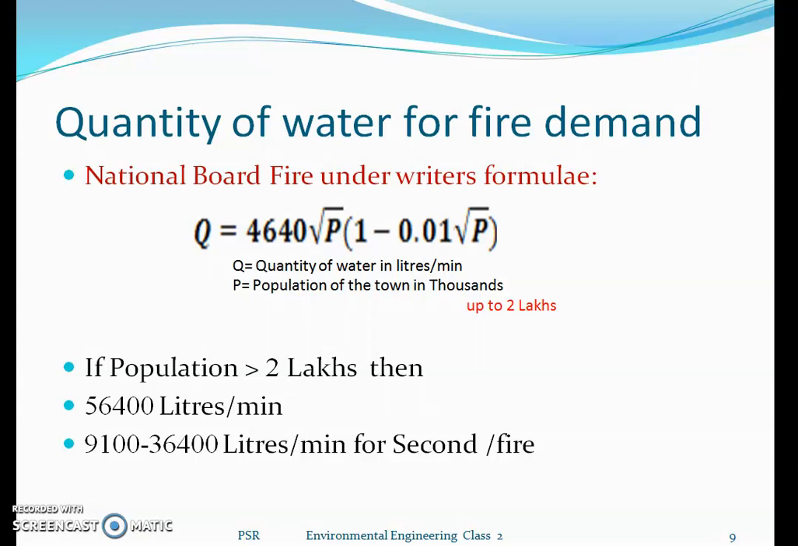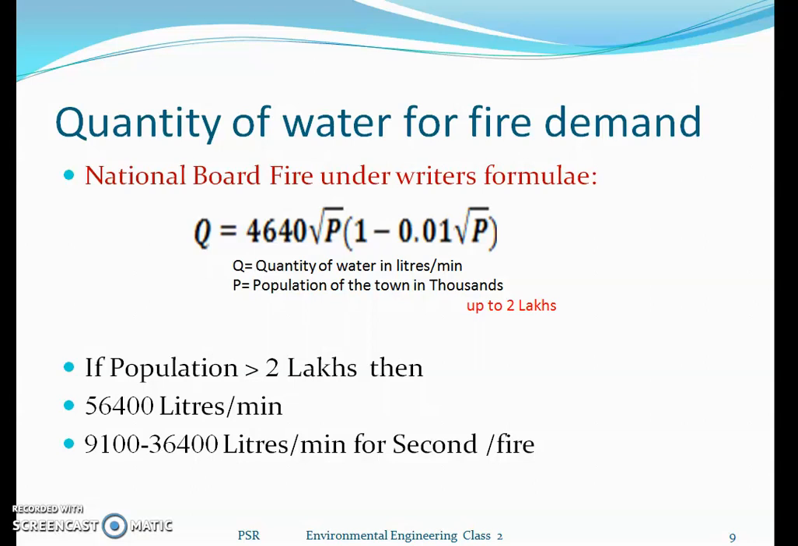That means if the population is more than 2 lakhs, we are supposed to maintain 56,400 liters per minute for the first fire. For the second fire we have to maintain 9,100 to 36,400 liters per minute to meet the demand. And this is according to the National Board.